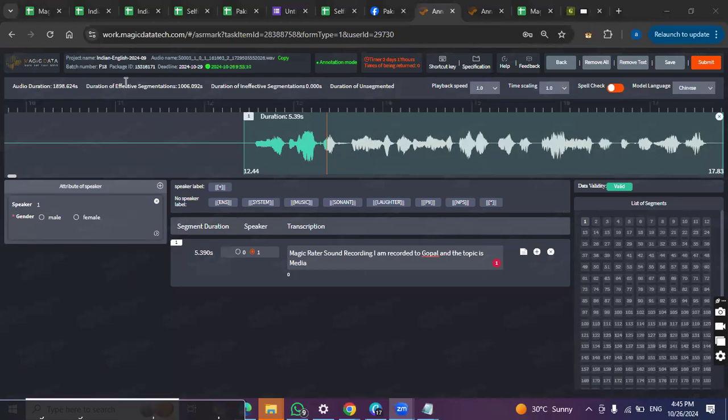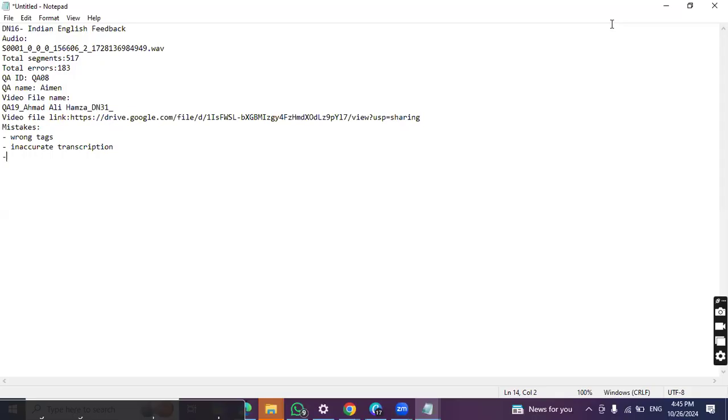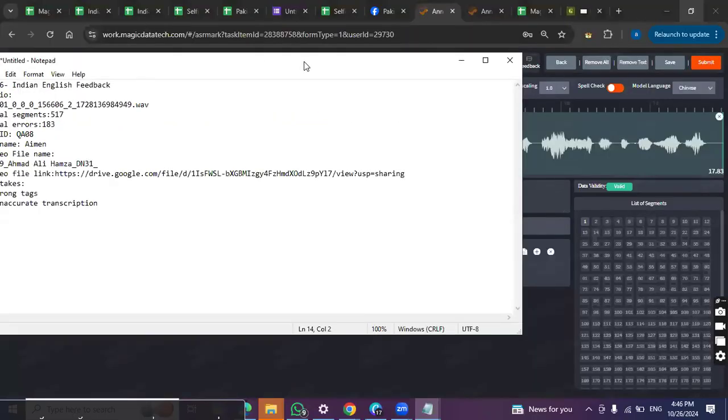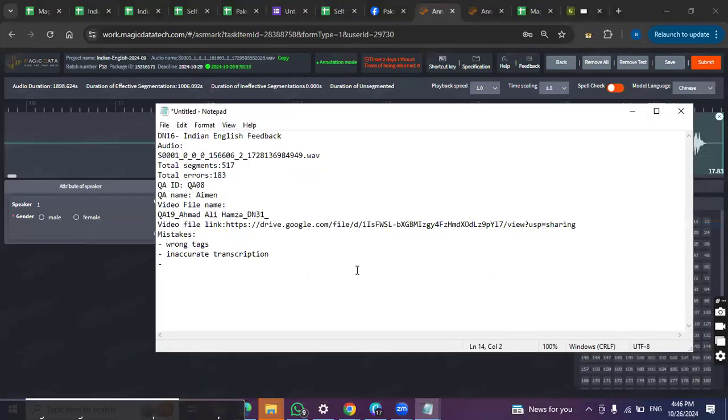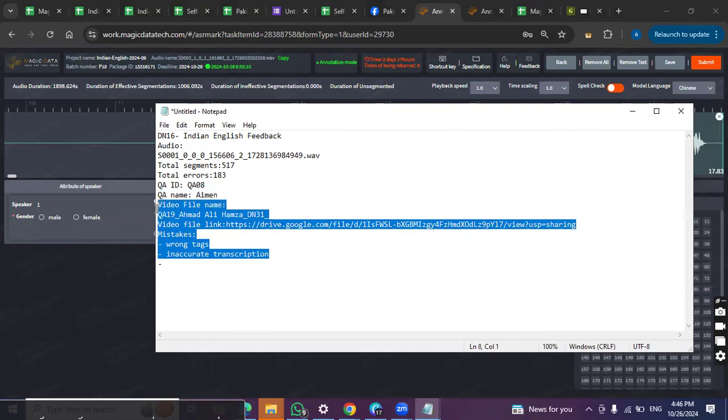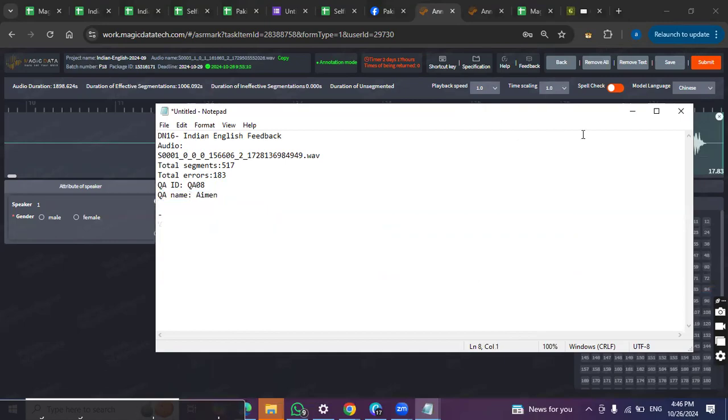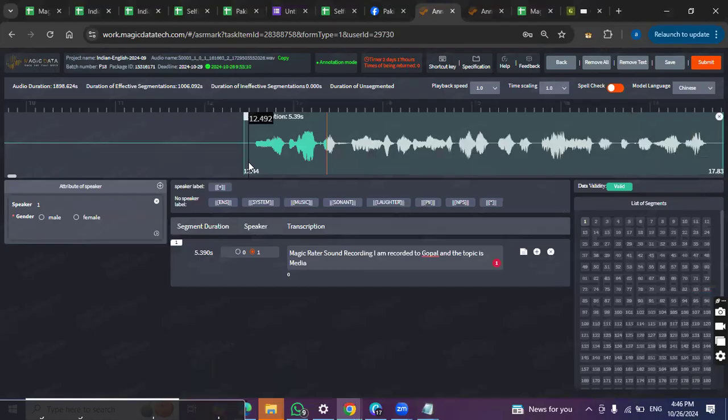On the top left corner, you can see the audio name. This is very important, right? So you have to copy it. There will be a format for submitting. Once you attempt a task, you need to submit this form, right? I'll just make a few changes in it, and then I'll send it to Neelam and she can forward it to you. But this audio name is very important, so you'll copy it from here. This batch number P18 is very important, right?